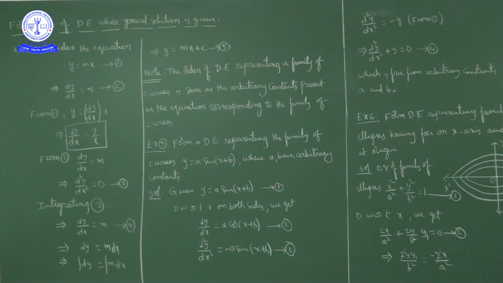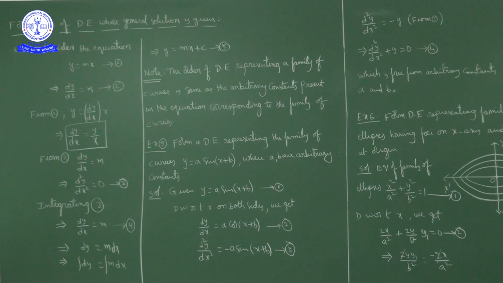So you have to differentiate only one time. Now if you differentiate more than once here, what will happen? From 2, dy by dx is m, that is a constant. Now d square y by dx square is equal to how much? 0. If you differentiate a constant, the derivative of a constant is 0. So dy by dx is equal to m, and d square y by dx square is equal to 0. Okay, now I'll mark this one as 3 marks.